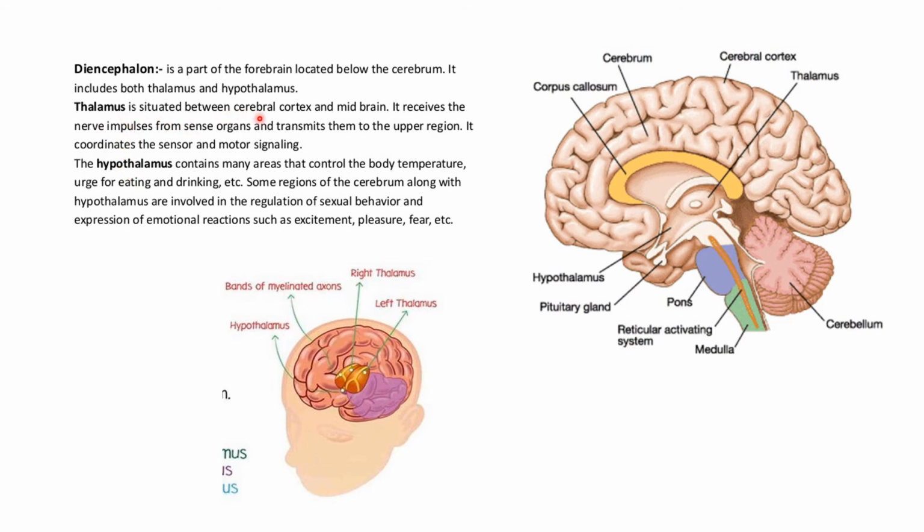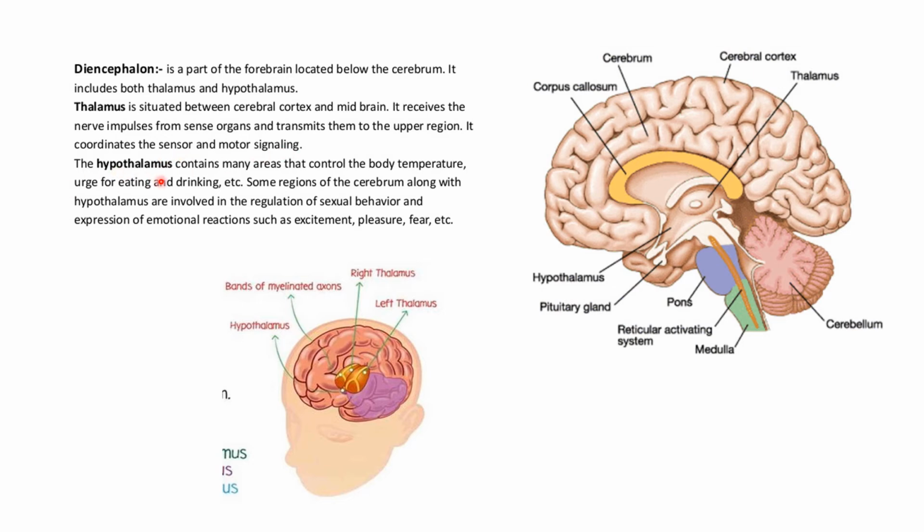The thalamus is situated between the cerebral cortex and midbrain. So this is the cerebral cortex and this is the midbrain, and here is the thalamus. There are left and right thalamus. It receives nerve impulses from sense organs and transmits them to the upper region. It coordinates the sensory and motor signaling.